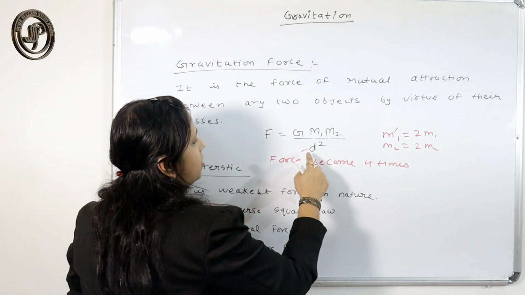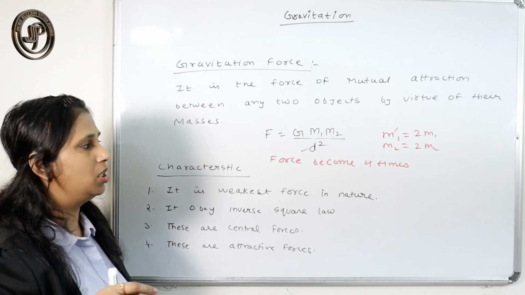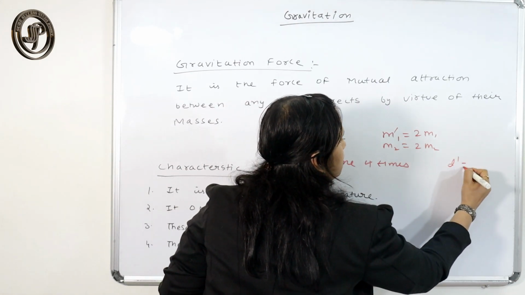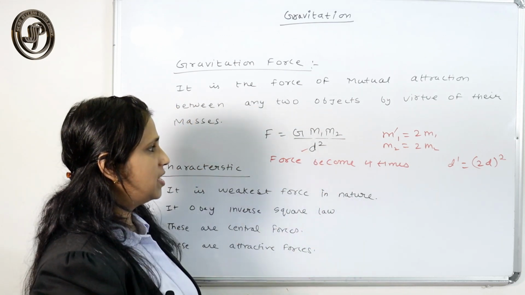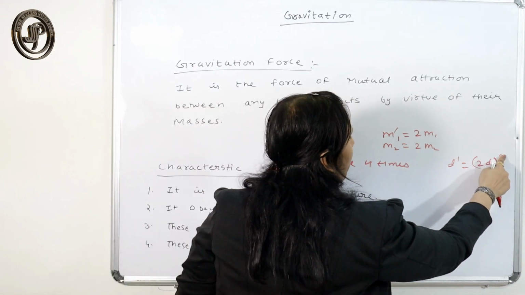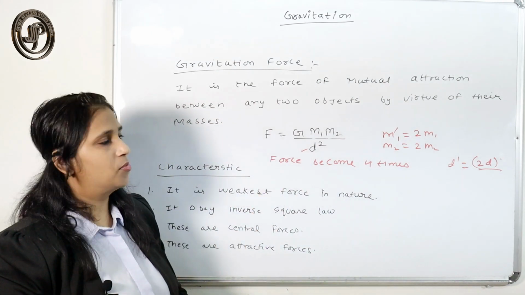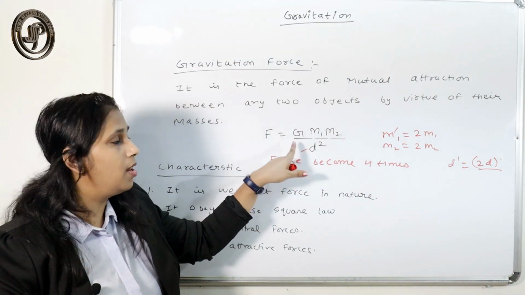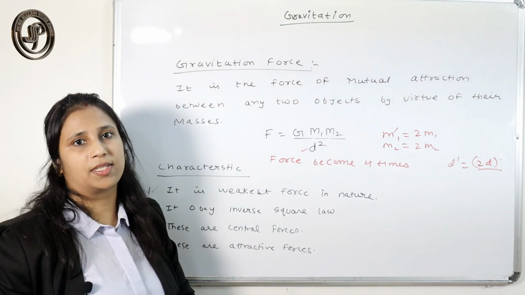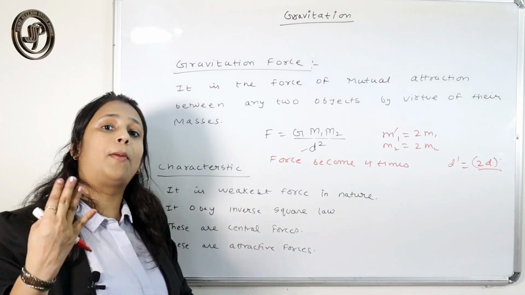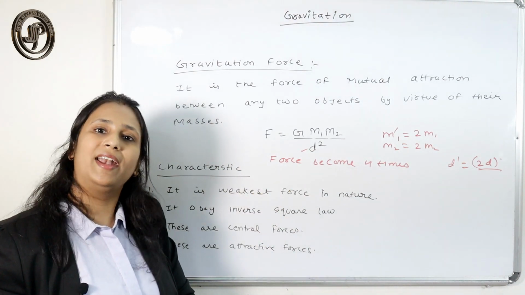And what if the distance gets doubled? Suppose the distance becomes 2d, then your new distance will be (2d) square. Because the force is inversely proportional to the square of the distance, the force becomes 1 by 4 times. So if the distance gets doubled, the force becomes 1 by 2 square, so 1 by 4 times. If the distance gets tripled, then the force becomes 1 by 3 square, meaning 1 by 9 times.